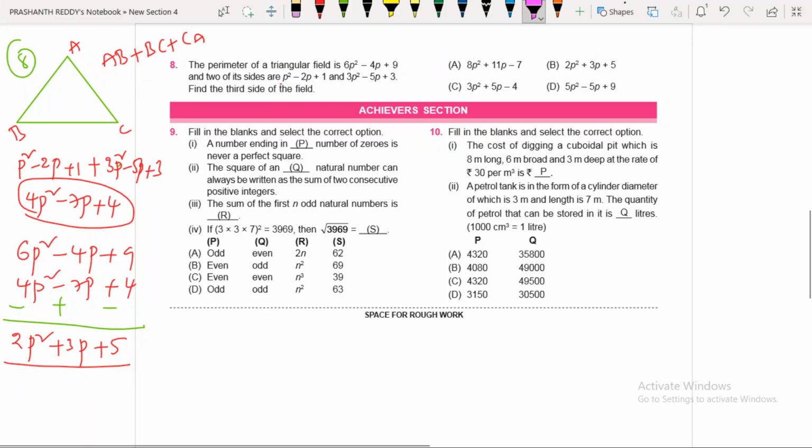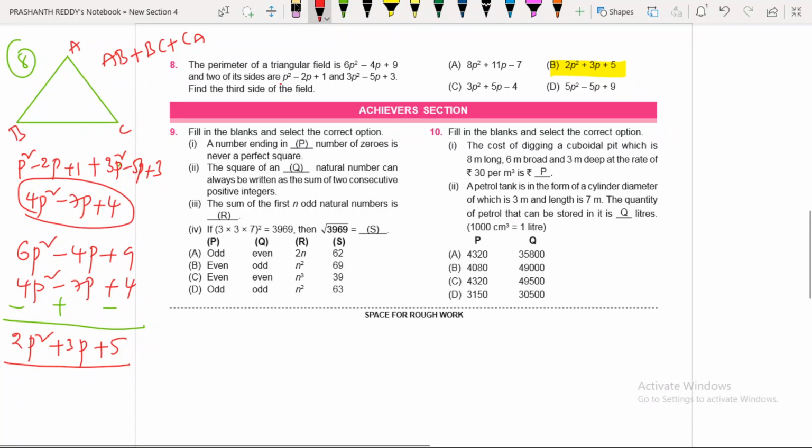Therefore, the third one is the answer for this question. What is the answer for this question? B. B is the answer for this particular question. Yes. Now with this, this section also finished.